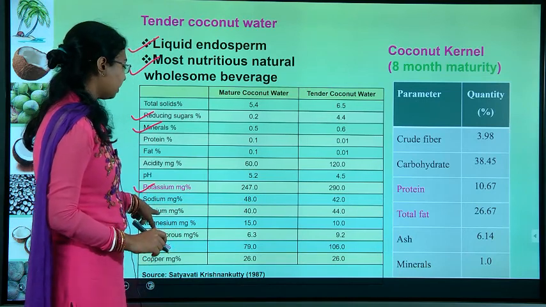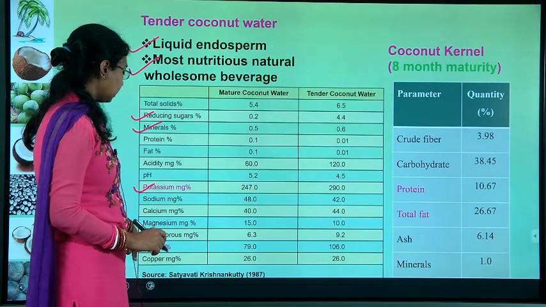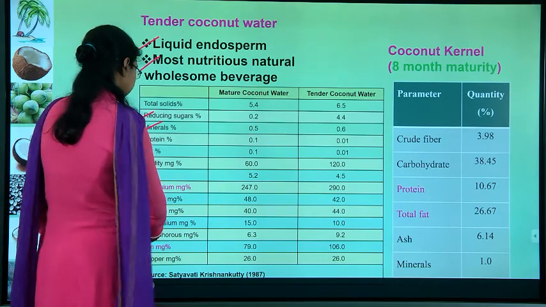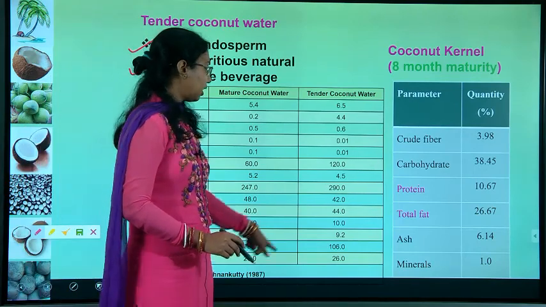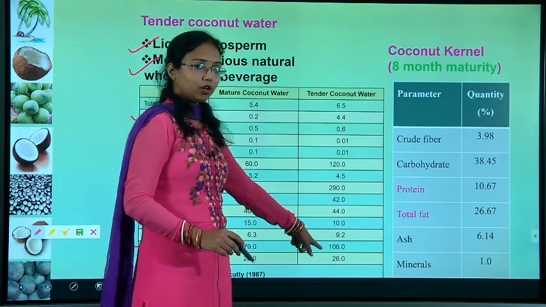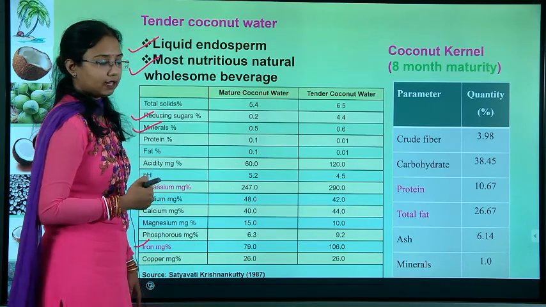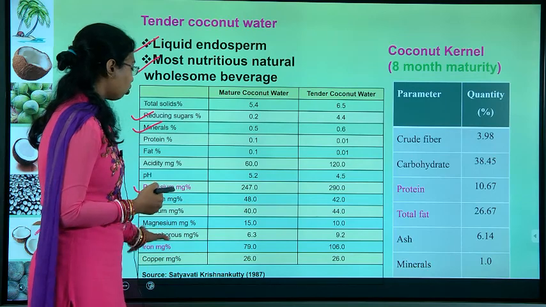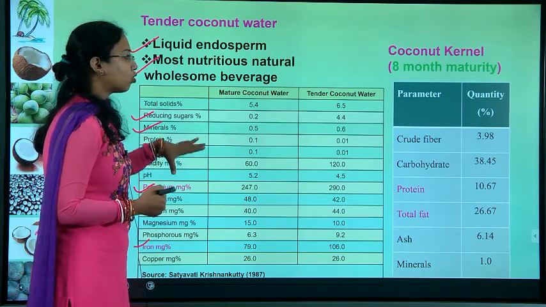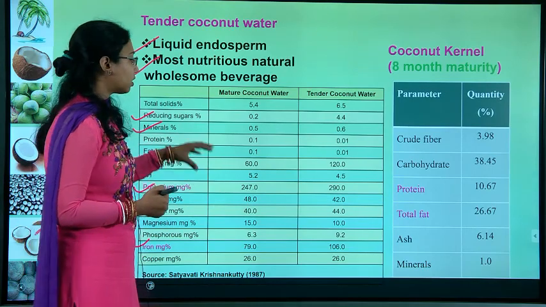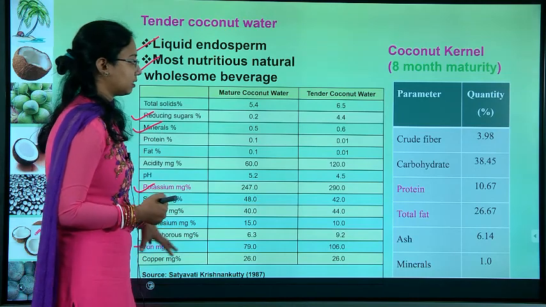Then there are sodium, calcium, magnesium, phosphorus, and next is the iron content. Iron is 79 in the case of mature, and tender coconut water has 1060% of iron present in it. Even copper is also present in the coconut water. So, this is the coconut water: what minerals, what chemical composition or biochemical presence is there.